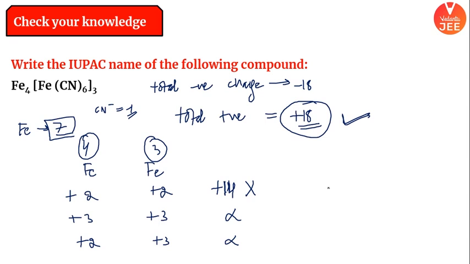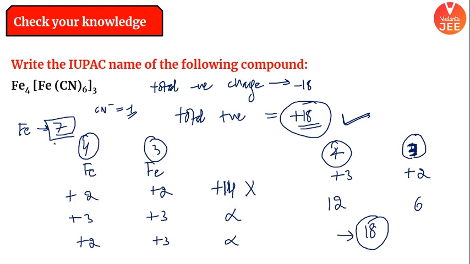Last combination. Let's go for the last combination. Plus 3 plus 2. I think this should do the trick. So 4 iron atoms are in plus 3 state. 3 iron atoms are in plus 2 state. Let's check this out. So this will become 12. This will become 6. Yes, it is becoming total 18. So this one is in plus 3 state. This one is in plus 2 state.